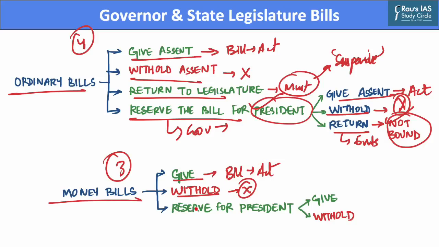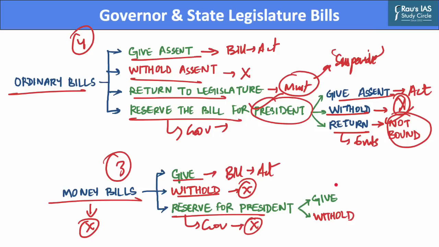Whereas, the governor may also reserve the bill for consideration by the President of India. Now the governor cannot return the money bill for reconsideration by the state legislature. And when the governor reserves the bill for consideration of the President, he will not have any further role with regard to enactment of the bill. And if the President gives his assent to the bill, it means the bill will become an act. And this means that the assent of the governor is no longer required.